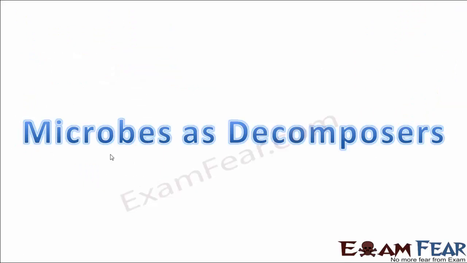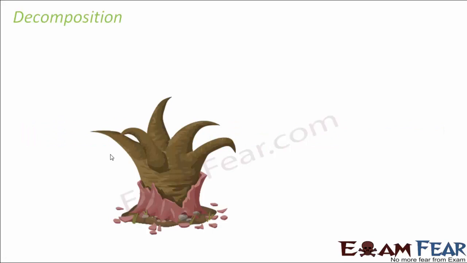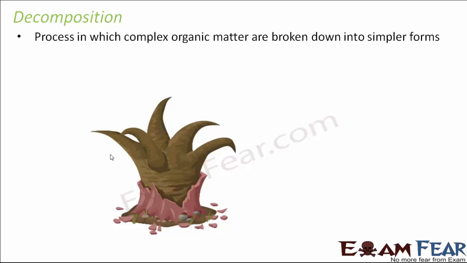So now let us look at how microbes are so good as decomposers. So just now I touched upon the decomposers, saying that they help to decompose the dead and decaying matter. So let us see how exactly they do it and which are the microbes which act as decomposers. So what is decomposition? Composition means formation. Now we often say, right, this is composed of this and this. That means this is made up of. So composition is always about making something. Decomposition is just the opposite of that. That means breaking something. So this is the process in which complex organic matter are broken down into simpler forms.